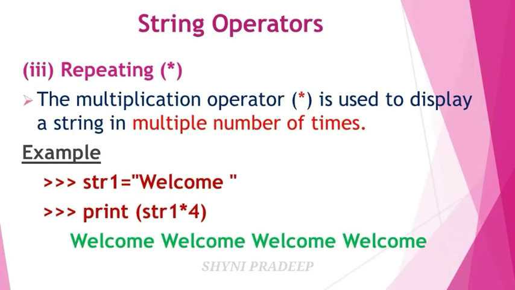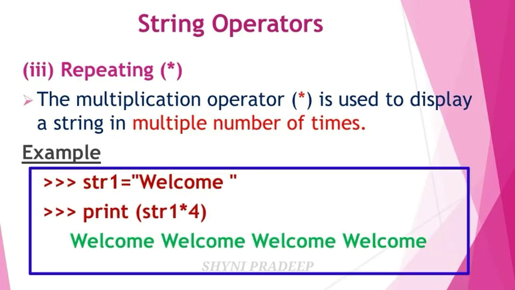So see this example. str1 is equal to welcome. This welcome is a string. So if you want to print this string 4 times, you have to write print str1 into 4. So it will be printed on the output screen like this: welcome welcome welcome welcome.